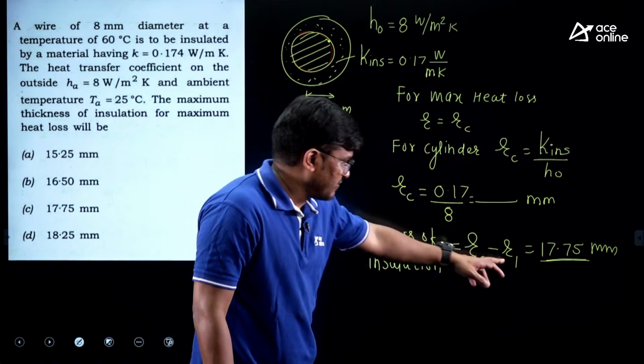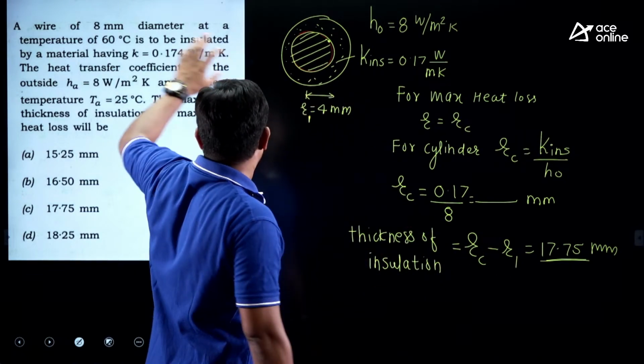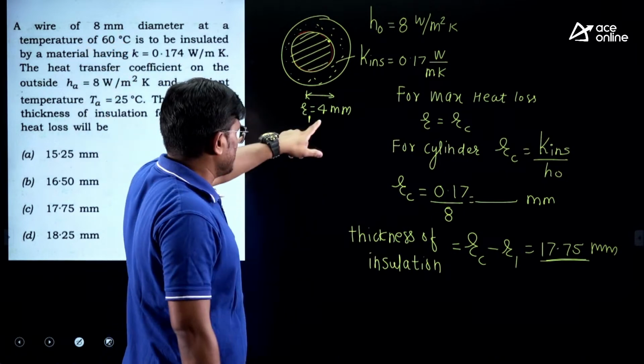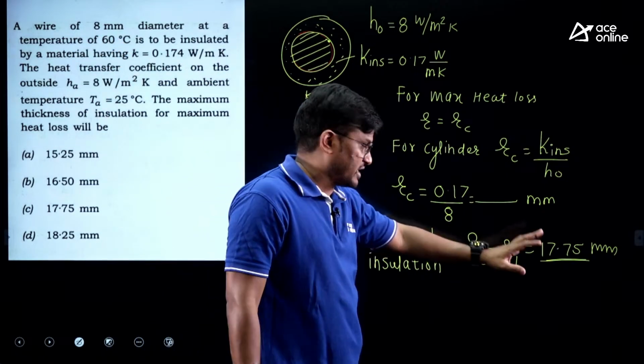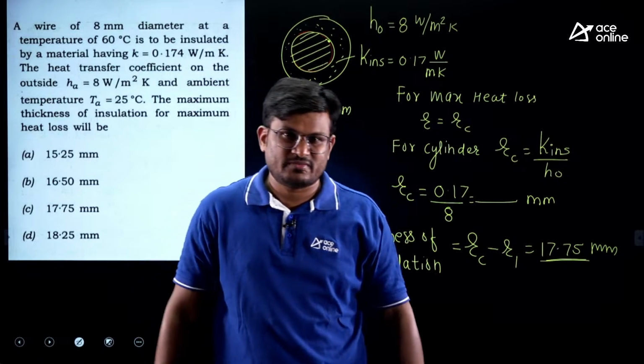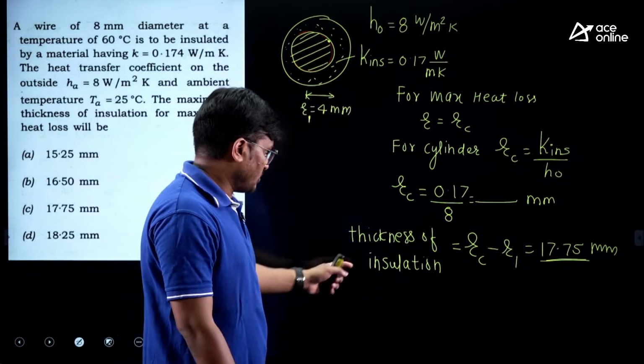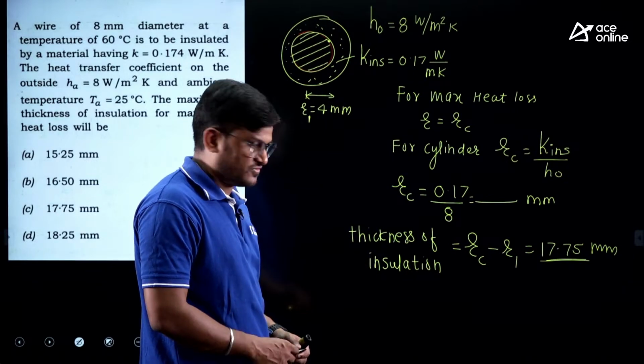We are subtracting by 4. Diameter is 8, we are subtracting 4. So if you do that, you will get something like 17.75 mm as your answer. That is your answer, right? So that is your thickness of insulation.